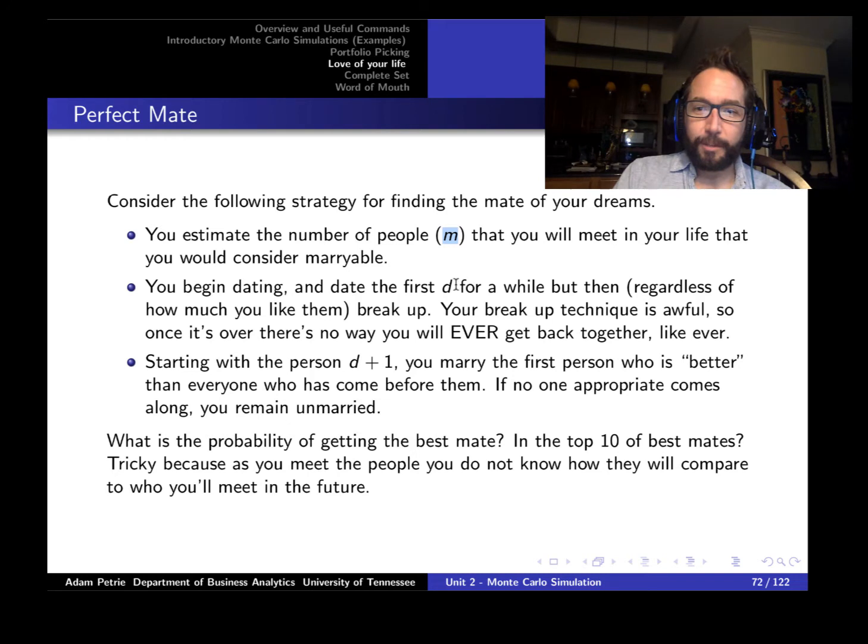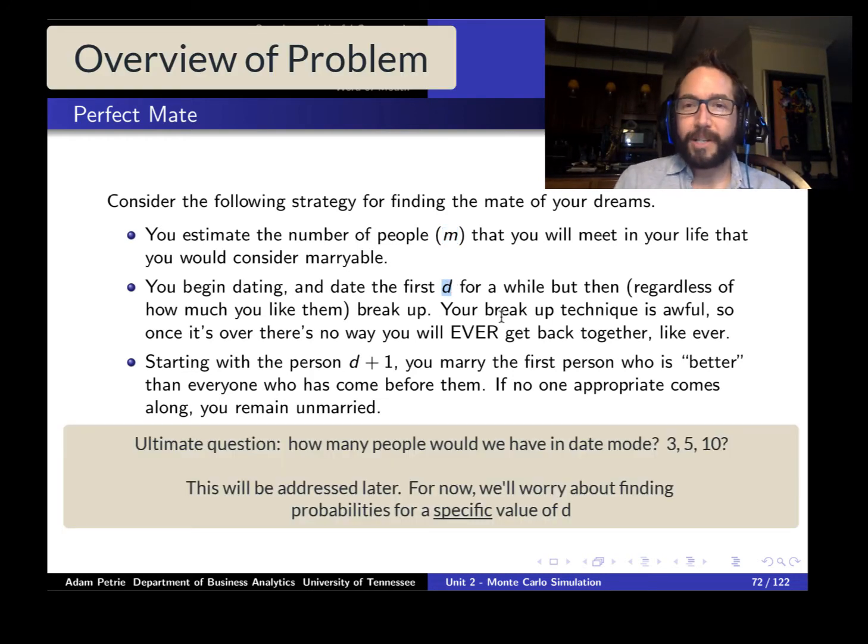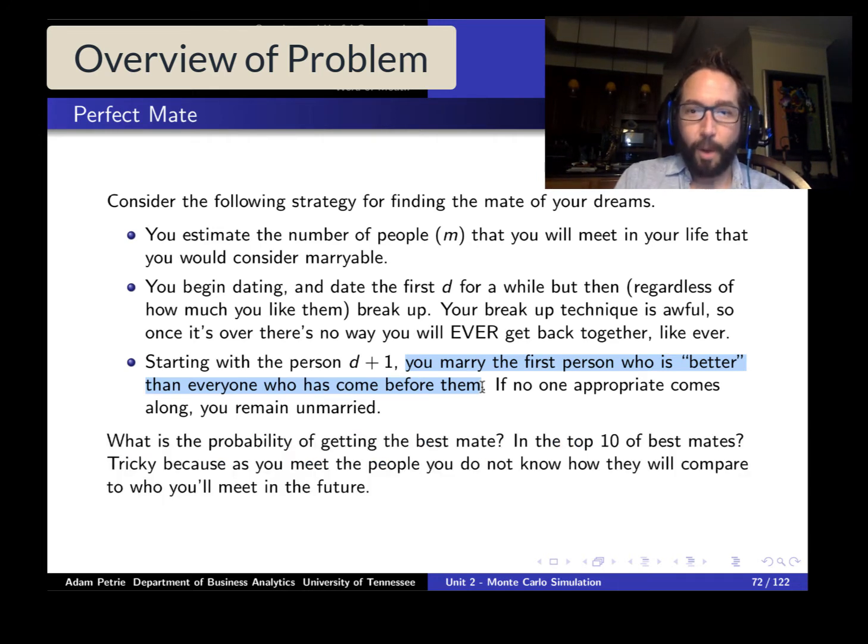And then what we'll do is we'll come up with a strategy, namely, when should we stop date mode? So we're going to split date mode into the first D people that we run into. The remaining people will be the people that are in marry mode. And so starting with person D+1, we end up sending out a proposal and then marrying the very first person who's better than all the people that we ran into during date mode, or equivalently all the people that we've run into up to that point. So what's the probability of getting the overall best mate, in the top 10 of best mates, etc.? Let's go ahead and explore an option here.